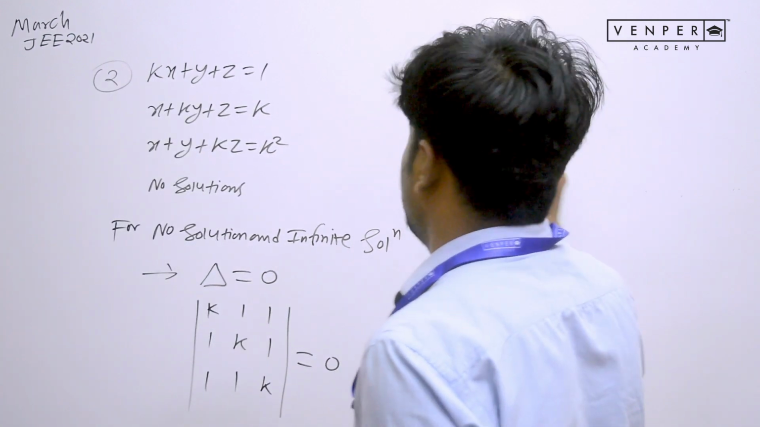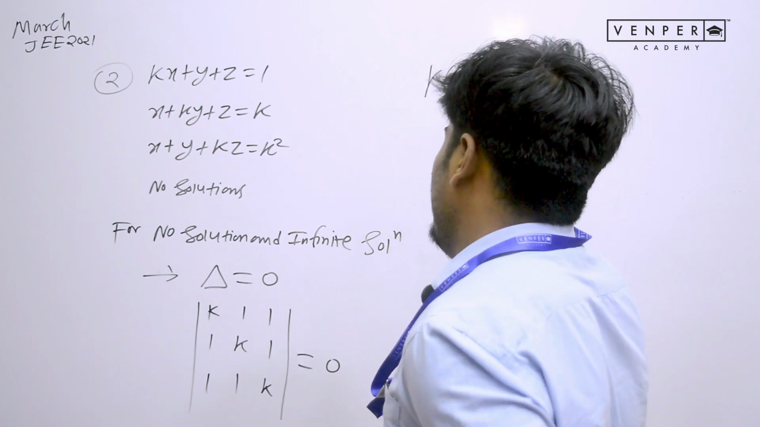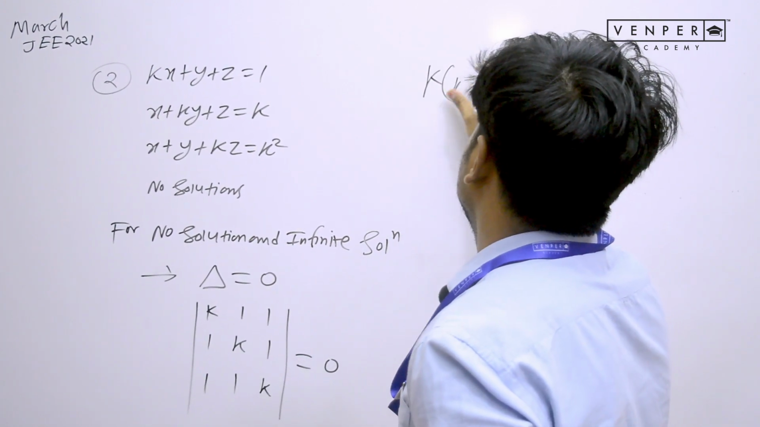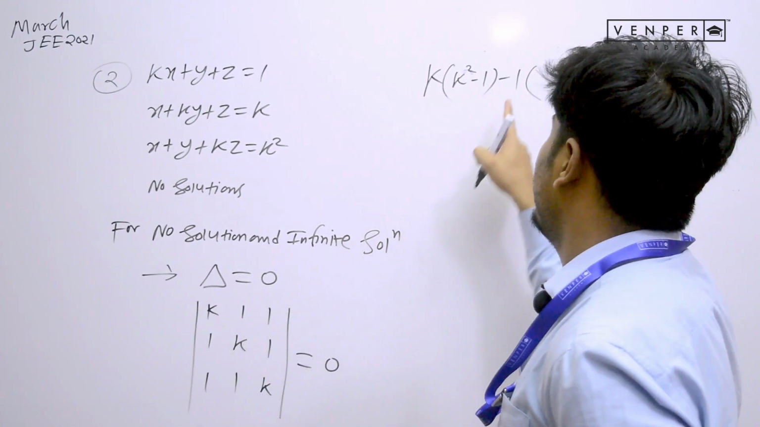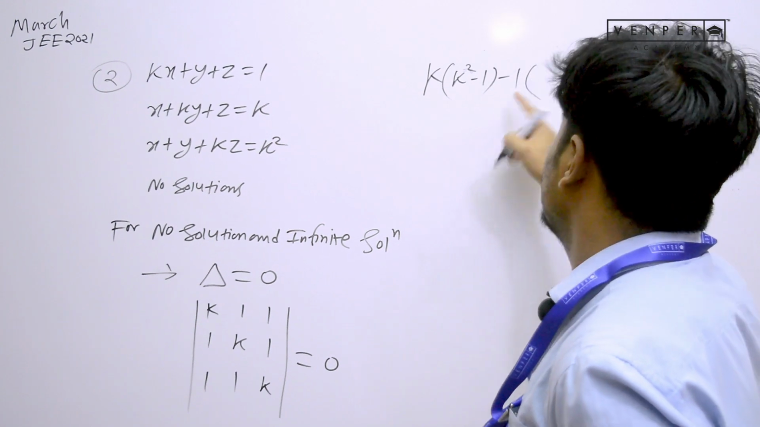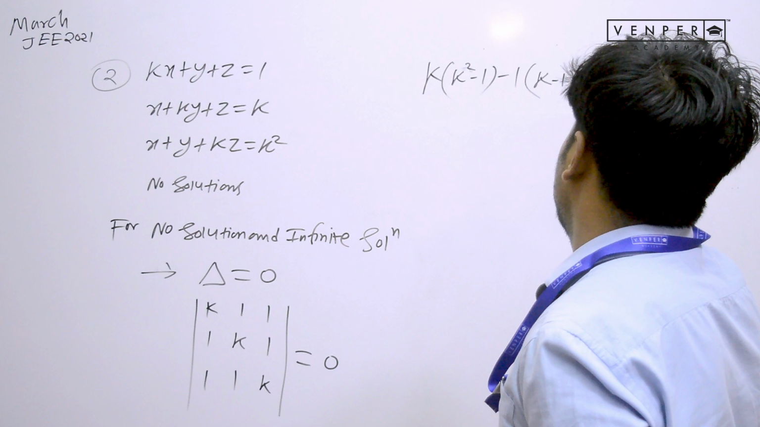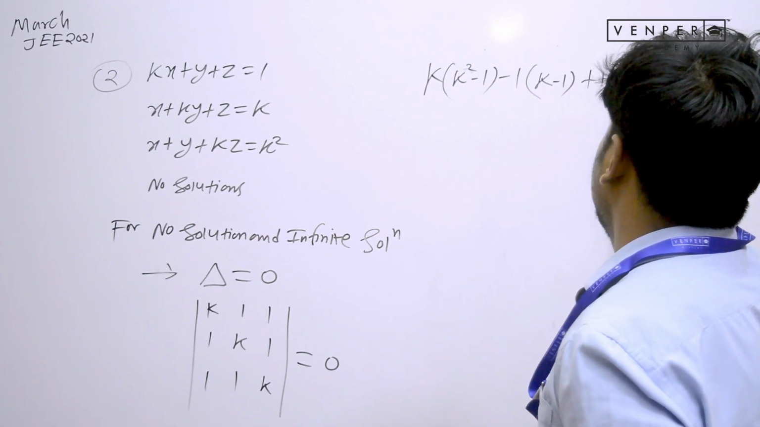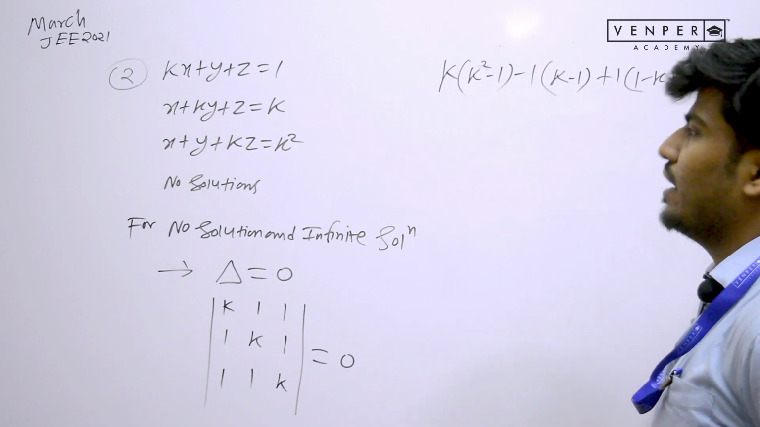Obviously it is very easy to solve this determinant. If you solve it for the k, you get k squared minus 1. Then I will solve it for the 1, with a minus 1 for the second term. Always a minus sign will come for the second term, so please take care of that. If you solve for the second, k minus 1 will come. Now I am going to solve for the third, where a plus sign will come: 1 times 1, 1 minus k. So this is the equation we are getting.